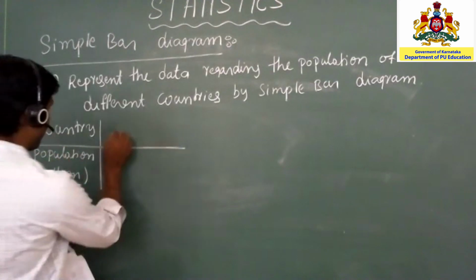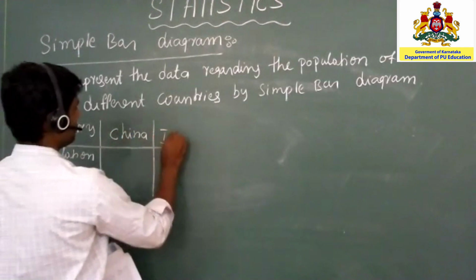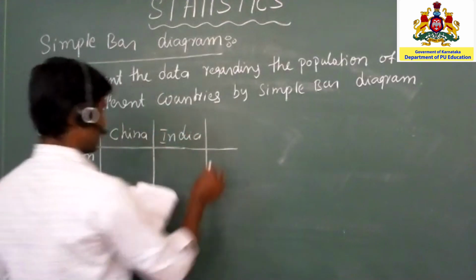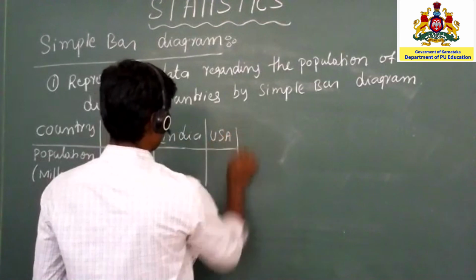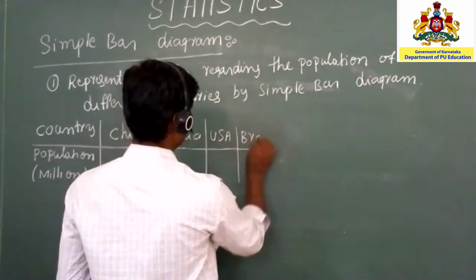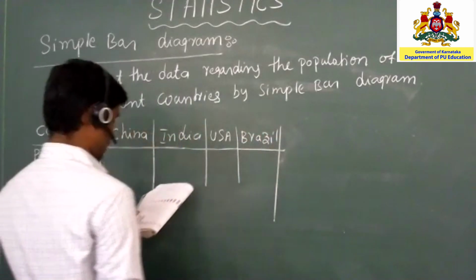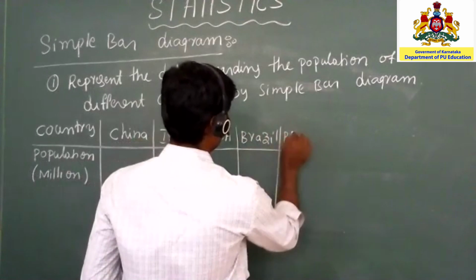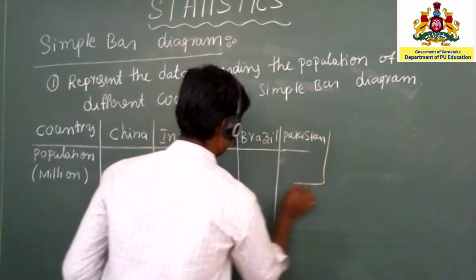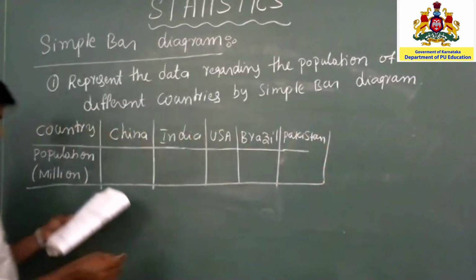First one China, India, and next is USA, Brazil, and Pakistan. So this is the given data.